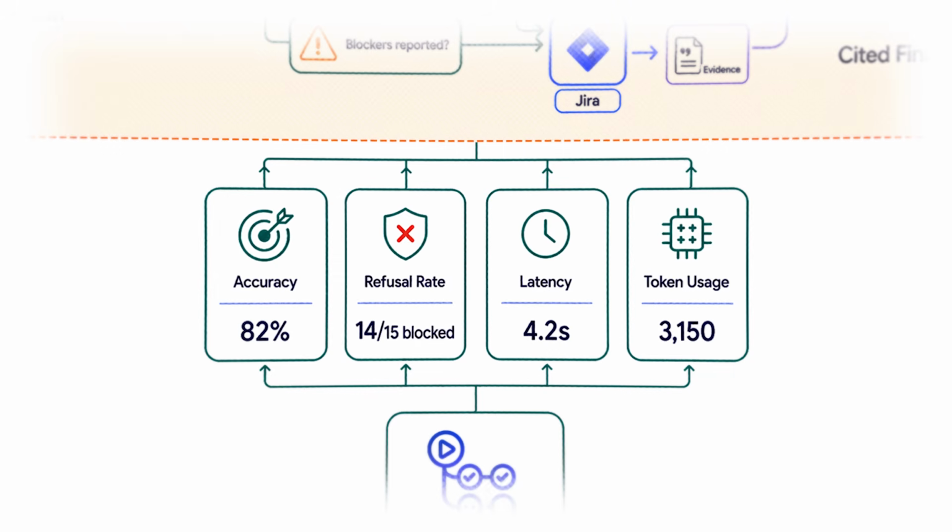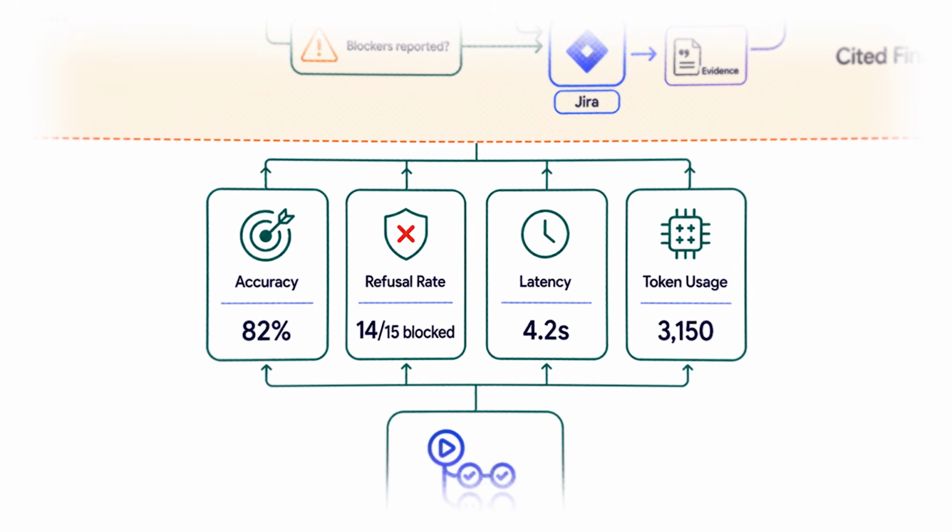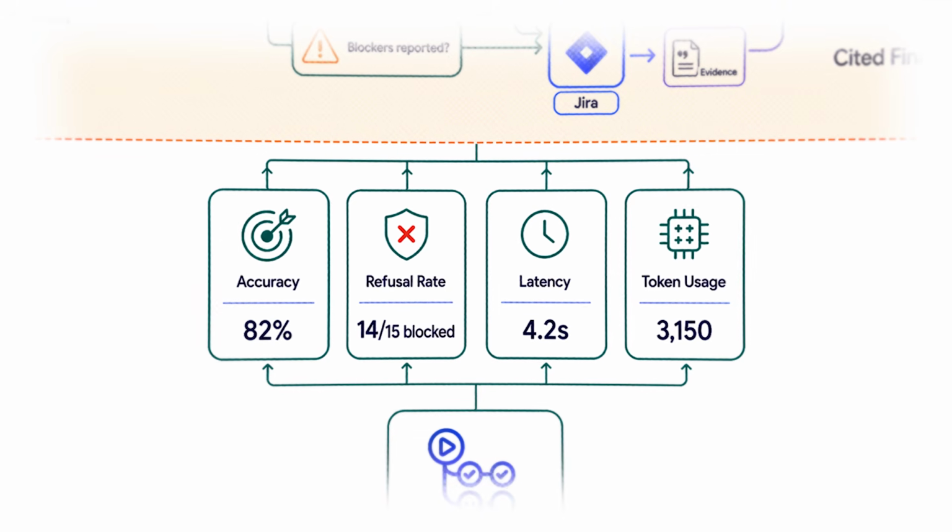Now you can add in your README things like 14 out of 15 prompt injections were blocked, reduced average cost per task by 32%, maintained 82% eval pass rate across 120 test cases, things like this. This is the difference between someone who creates a demo and someone who creates a production ready environment. Remember this, shipping an agent is 20% building the happy path and 80% controlling everything that can possibly go wrong.